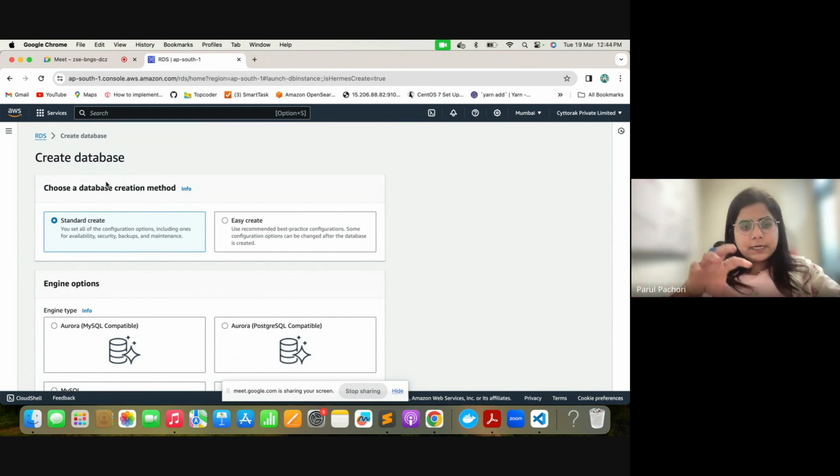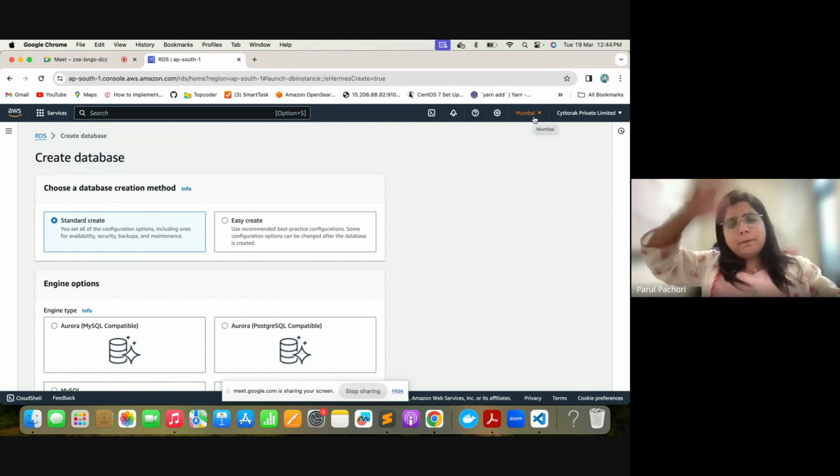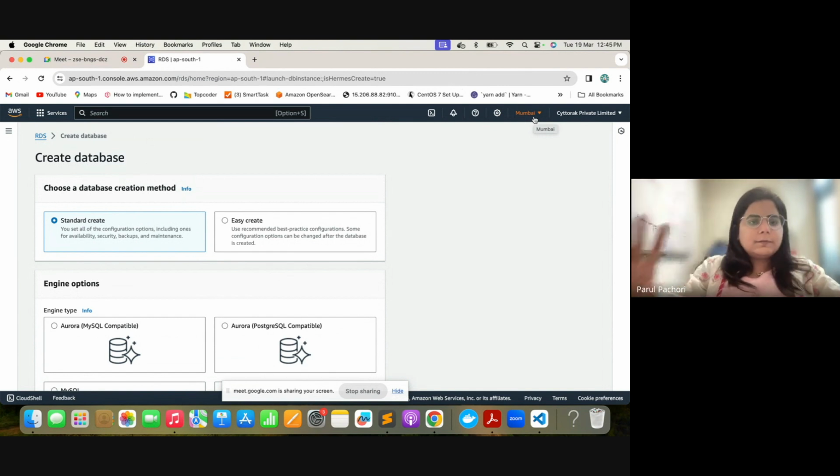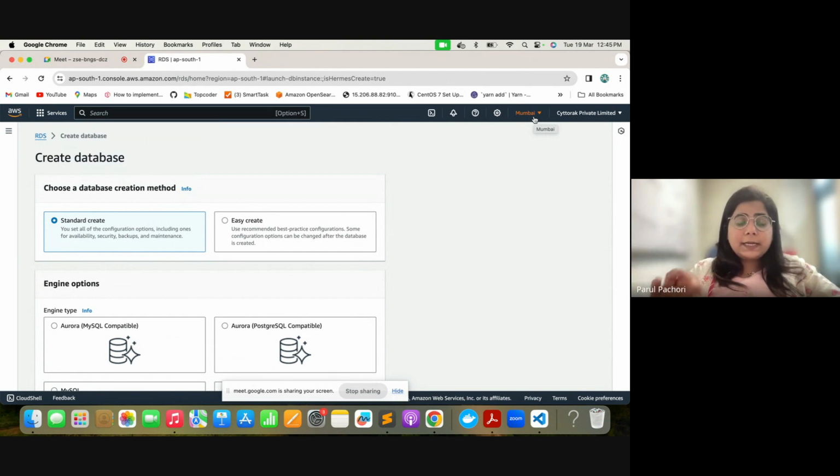Okay. This database is also running somewhere in Mumbai region, there is some server where they have started a database and they are giving it to you. Or some server where already a very big database is running, there they are creating a small database for you and giving it to you. Okay. So whatever is happening there, you will not have full control over it. So you lose control, but at the same time, you get an ease of using a service.